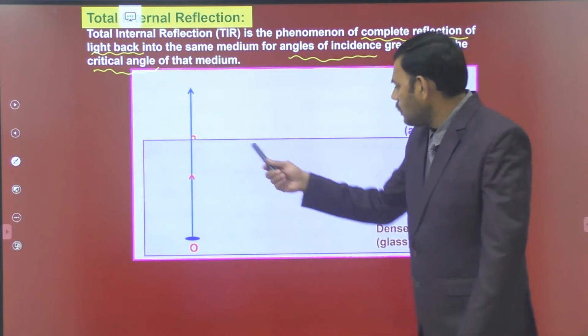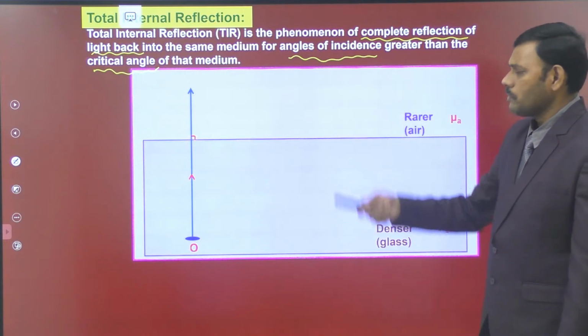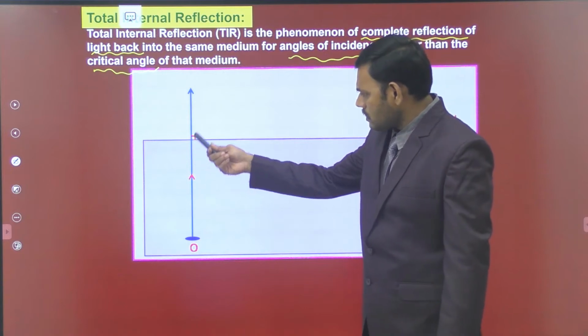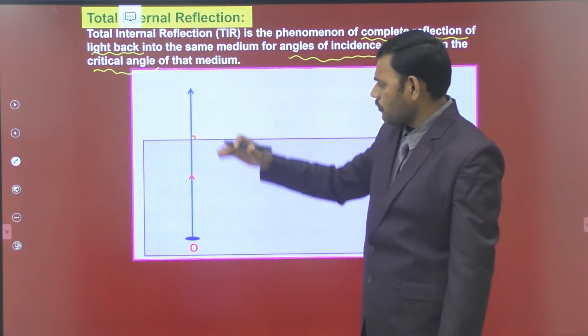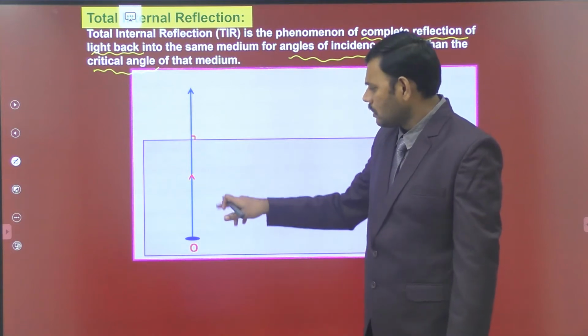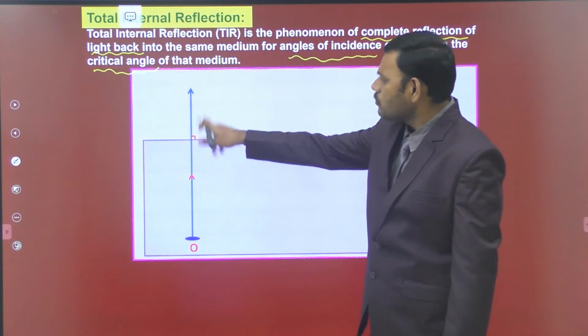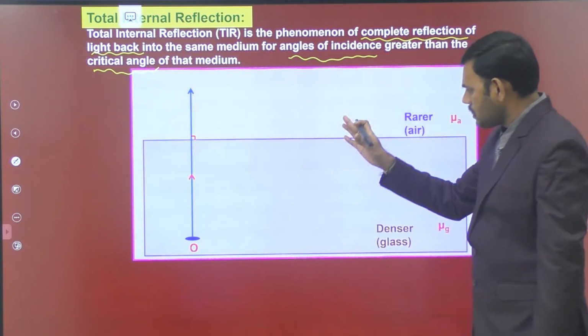While the light ray is travelling from the lower denser medium to the top rarer medium, it undergoes the phenomenon of refraction. But here the light ray is incident at an angle of incidence 0, hence it has the angle of refraction also equal to 0 degrees. Therefore it moves without any deviation. This is the first case in which we consider the light ray. Let us increase the angle of incidence in different steps.